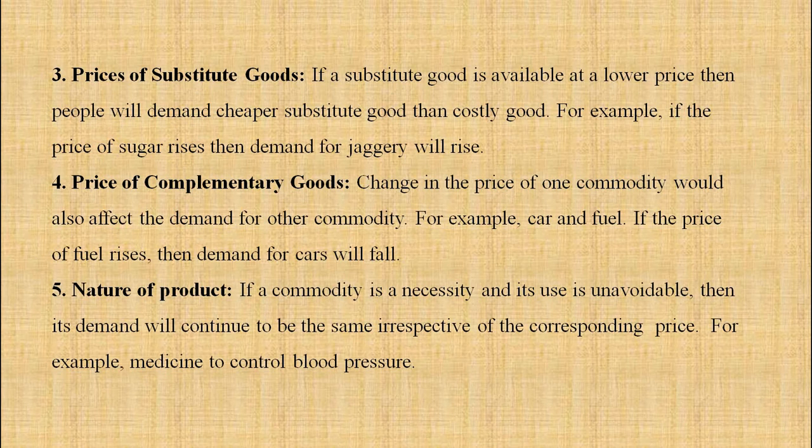Third, prices of substitutes. If a substitute good is available at a lower price, then people will demand cheaper substitutes rather than costly goods. For example, if the price of sugar rises, then demand for jaggery will rise, right? Or if the price of Rexona soap is very high, and the price of Lux is less, people will go for Lux, not for Rexona. This is what you have to understand. So demand for the commodity depends upon the prices of substitute goods.